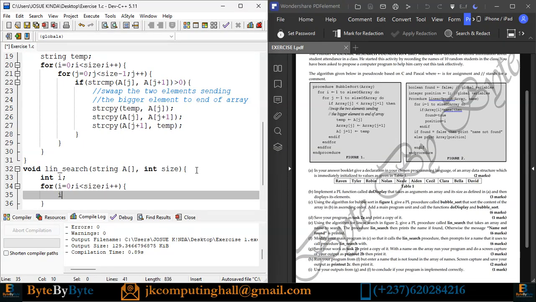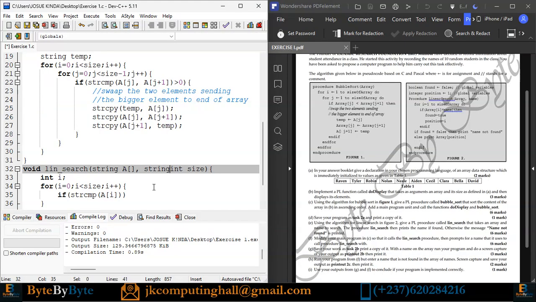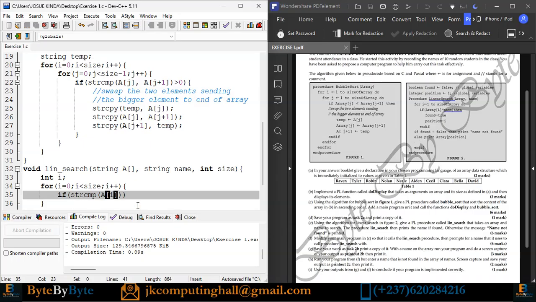What do we have? If, yeah, we are comparing to see if they are the same. So if string compare A at position i, and sorry, it takes also the name. So I have string name. So if string compare position i and name is equal to 0, it means that there is a match.